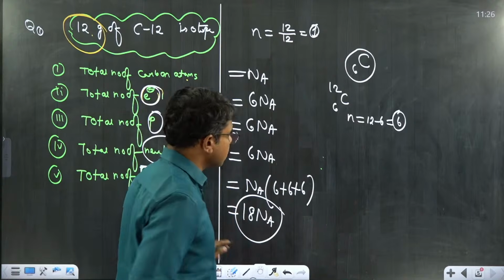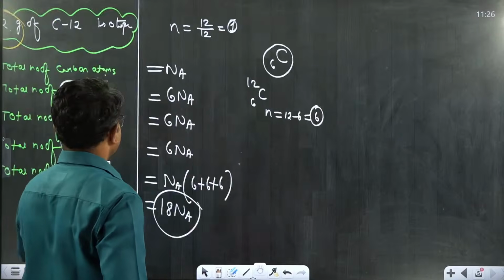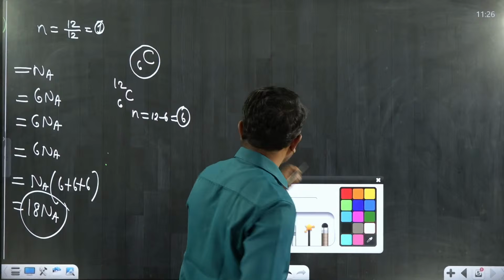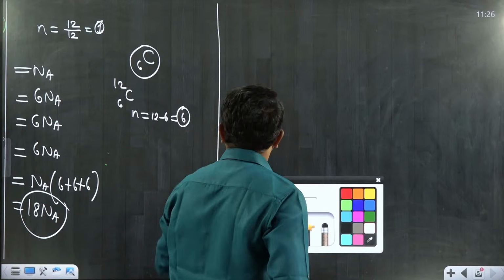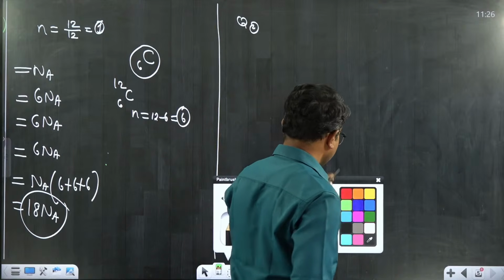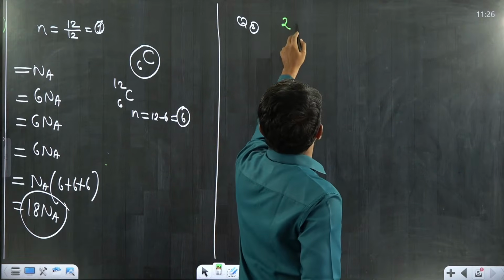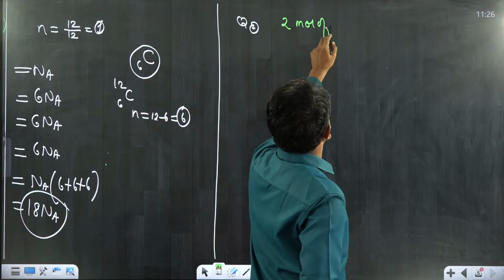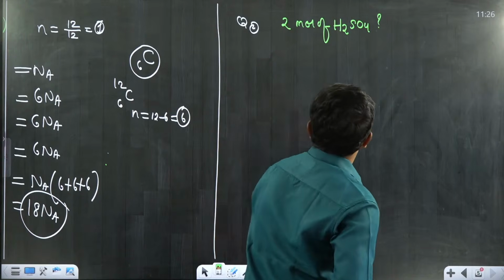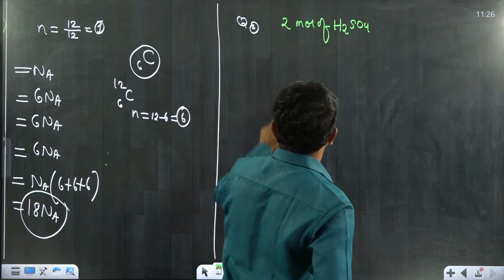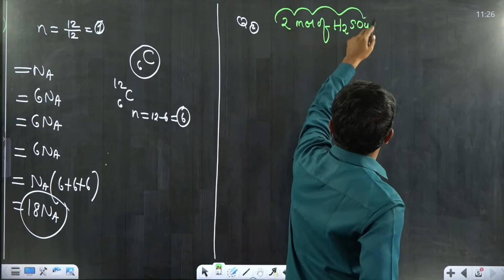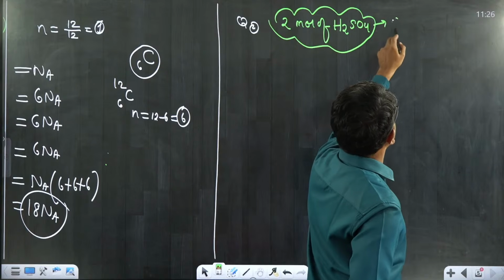So focus on the class. Next question, question number 2. You are given 2 moles of sulfuric acid. My question to you is, I have given a sample of 2 moles of sulfuric acid, and you need to find out